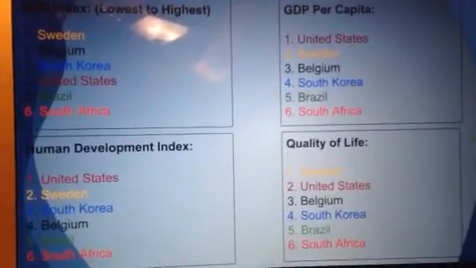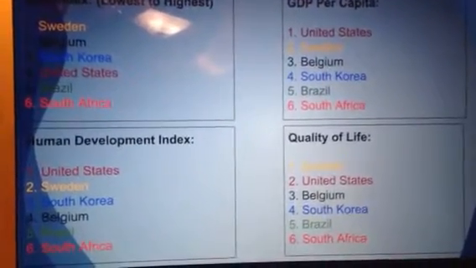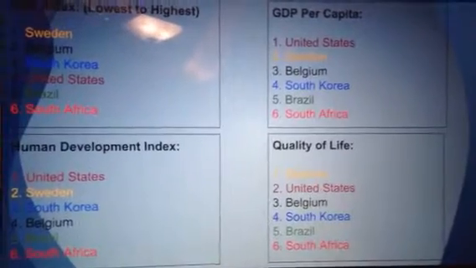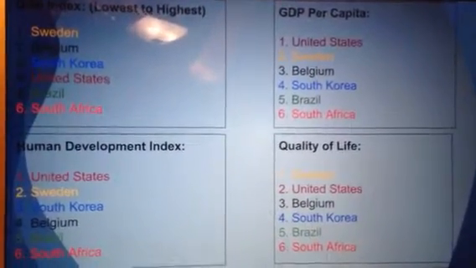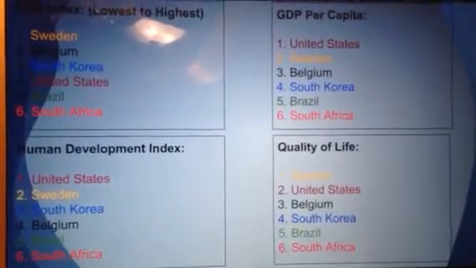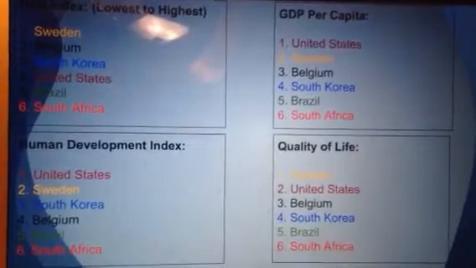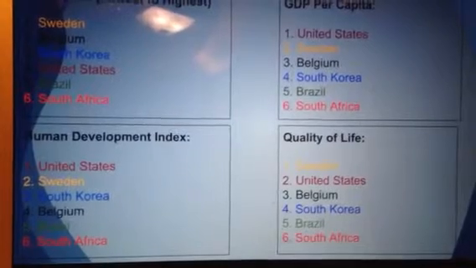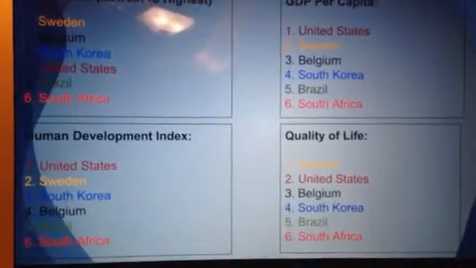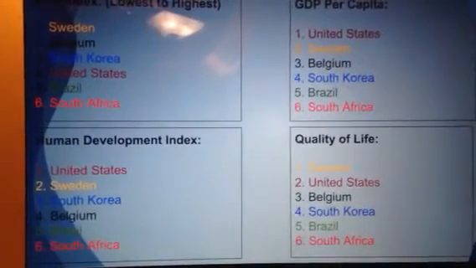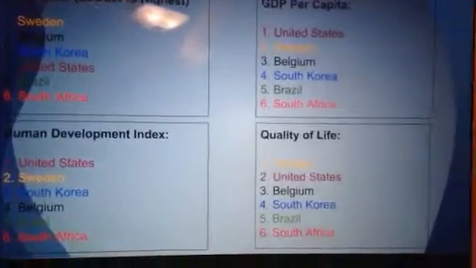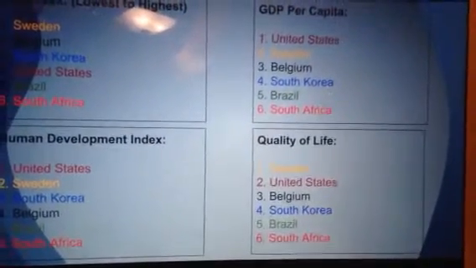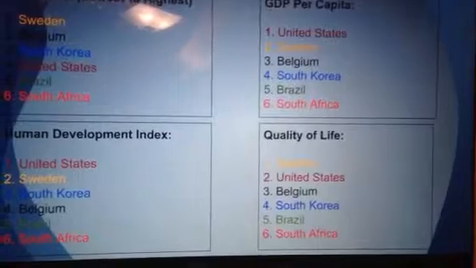So, what did we find? Well, basically, yes, the Gini index is directly correlated with the GDP per capita, Human Development Index, and quality of life. Even though this isn't the case for every country, as you can see, for the United States, it ranks higher. For the most part, it is, as South Africa and Brazil are ranked towards the lower ends of these aspects, while Sweden and Belgium always are ranked towards the top.